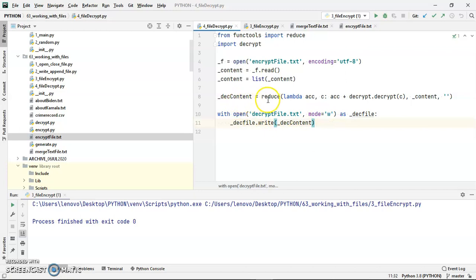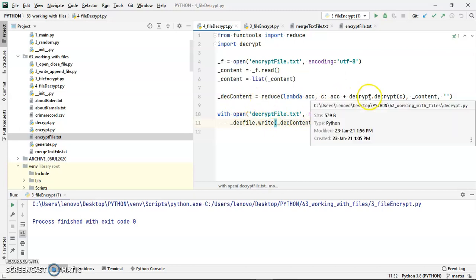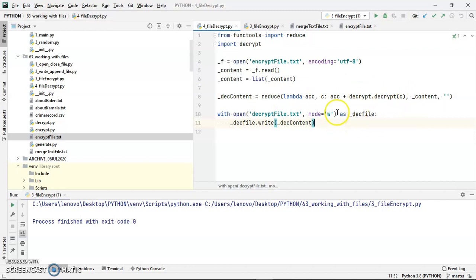So the decrypted content will contain all those ASCII characters that we have generated from the Unicode characters using the function called decrypt.